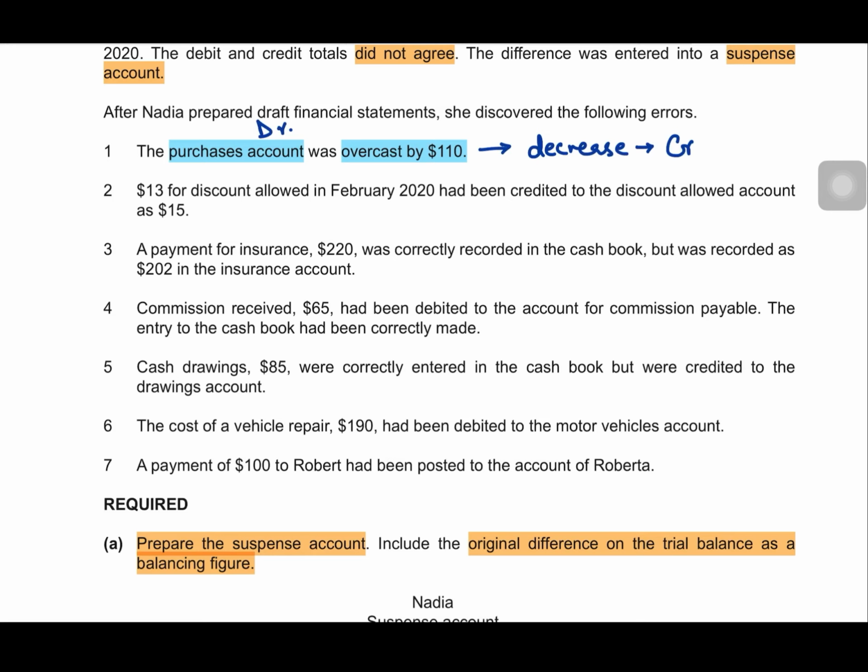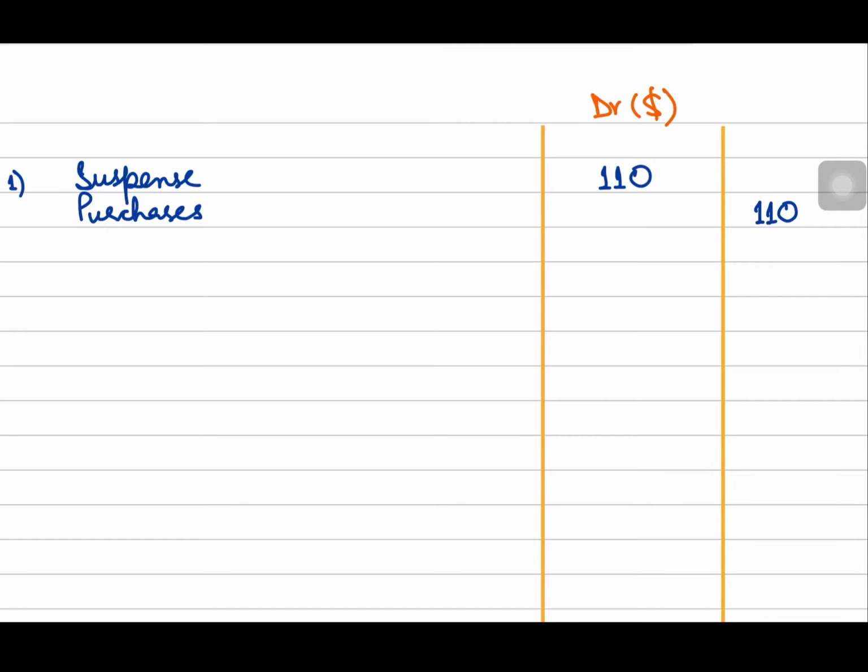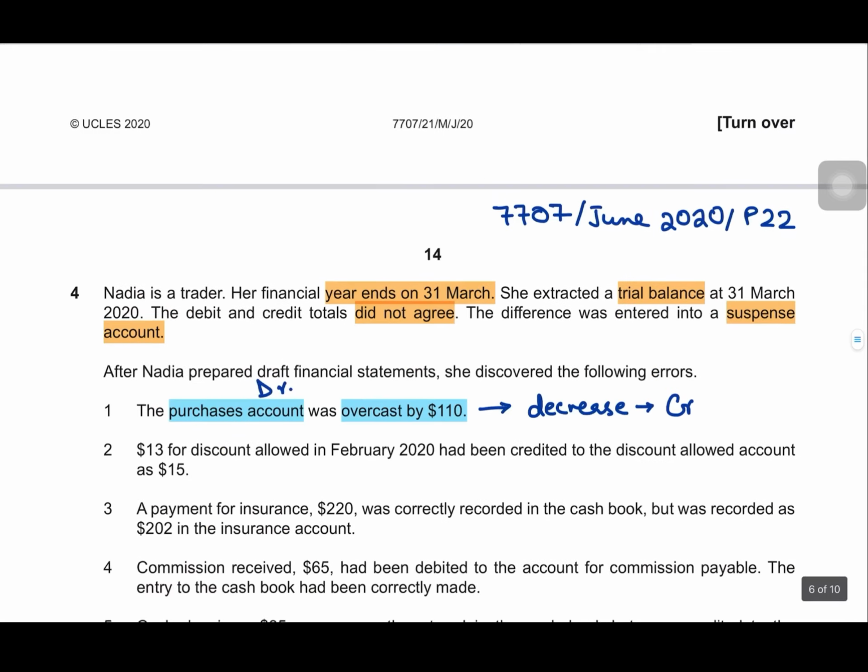But since there is no problem in any other account or any other side of the double entry, the suspense account will be used to complete the correcting entry, right? How? This is error number 1, and it will be corrected by crediting purchases by 110 and debiting suspense account by 110, right? In order to decrease my purchases, I am crediting it now, right?